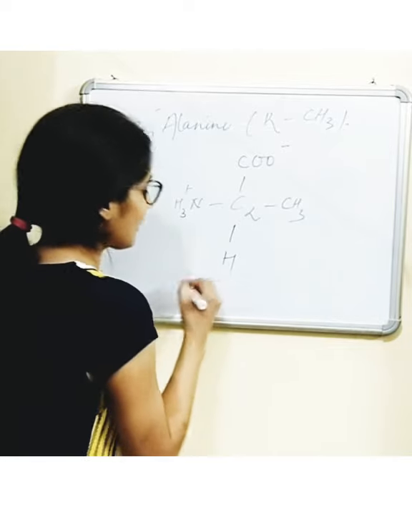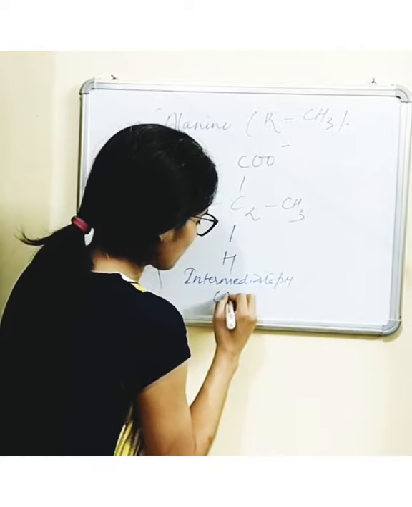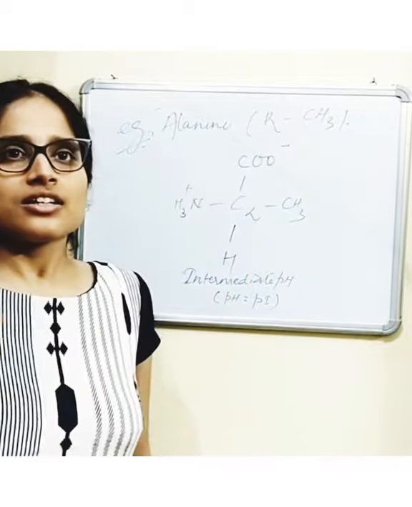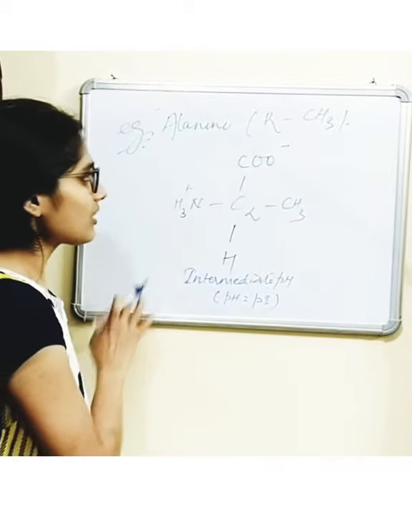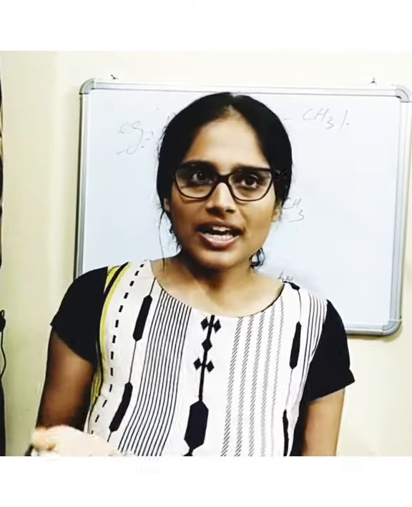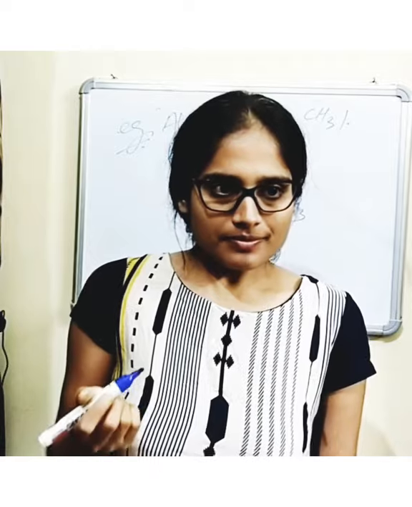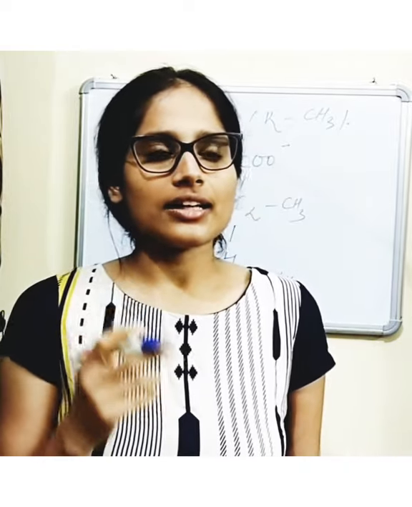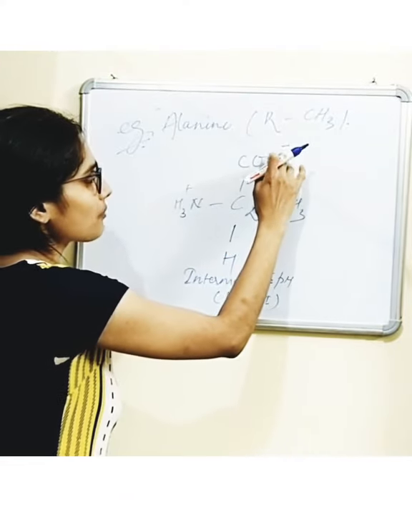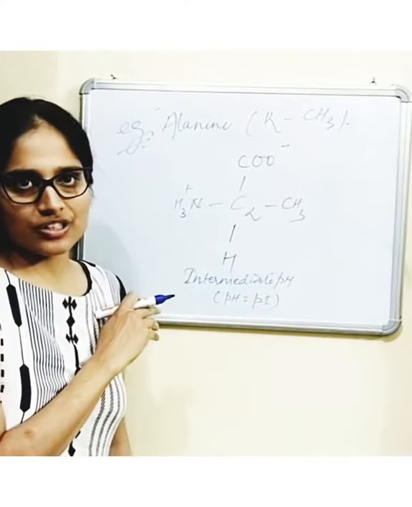So this is at intermediate pH, or when pH is equal to pI, the molecule is carrying no net charge. This alanine molecule is carrying no net charge. However, on gradual addition of a base like NaOH, the carboxyl group is protonated, meaning it will be converted into COOH and the molecule will become positively charged.